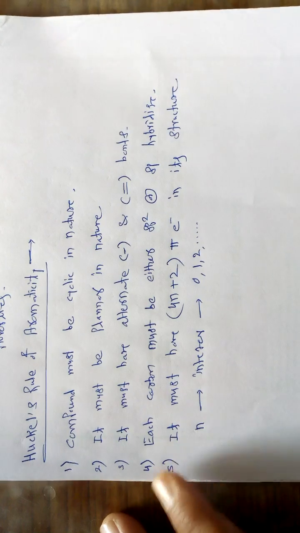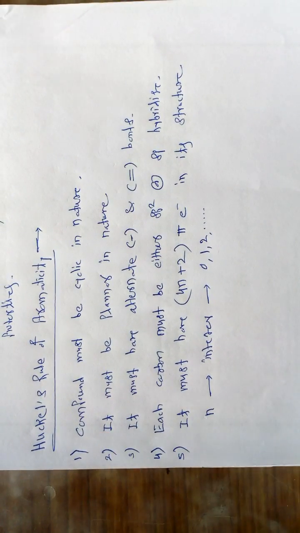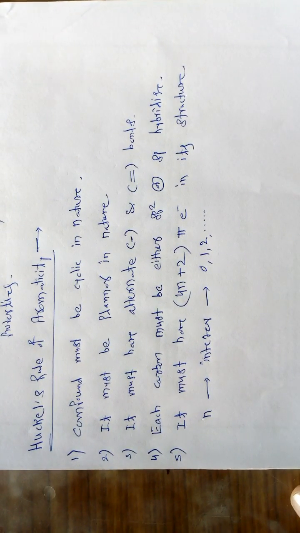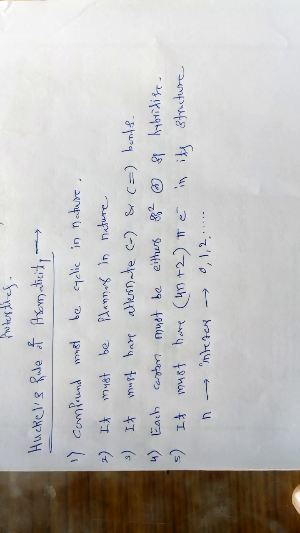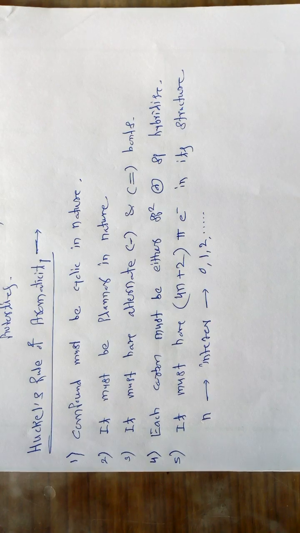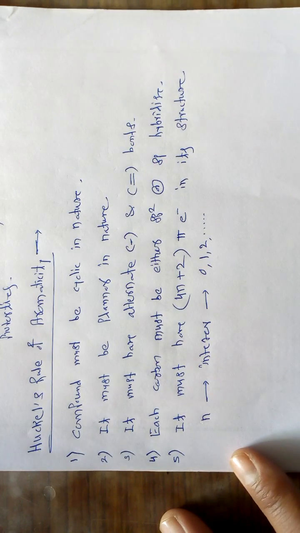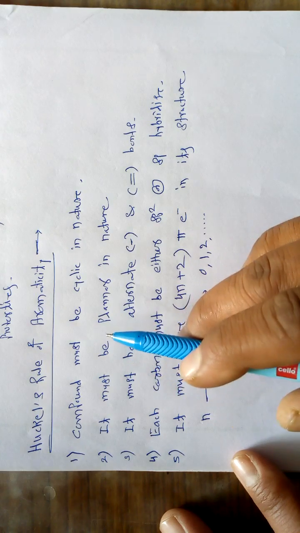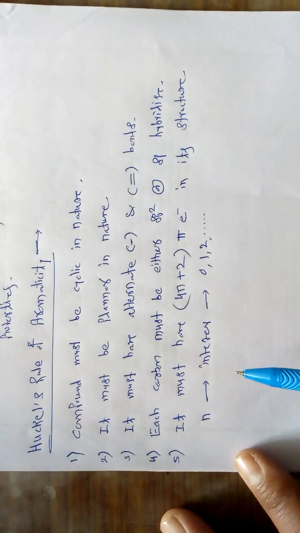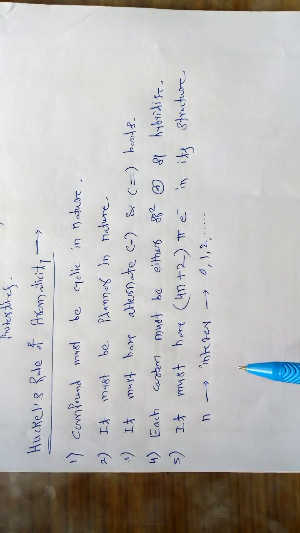So we can say that Huckel's rule for aromaticity is very important as far as assigning the nature of a molecule is concerned. If a given organic molecule is there, it must obey all these rules given by Huckel. If it obeys all the rules, then we can say the given organic molecule is aromatic in nature.